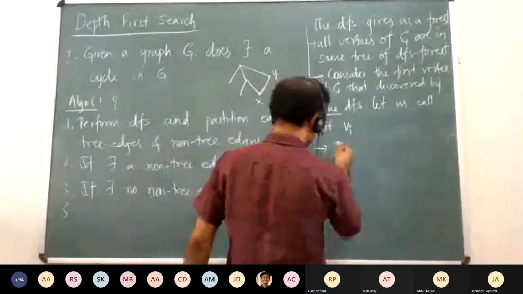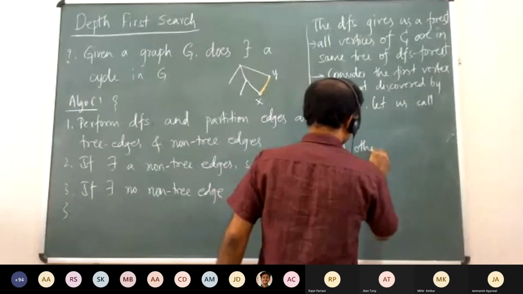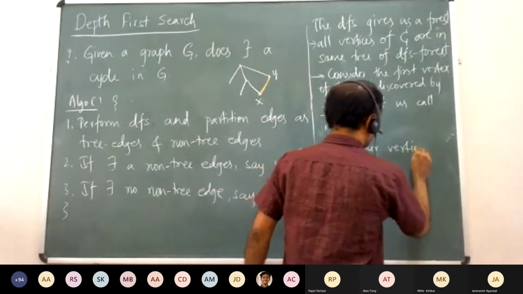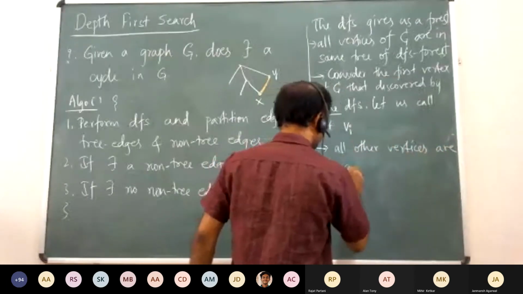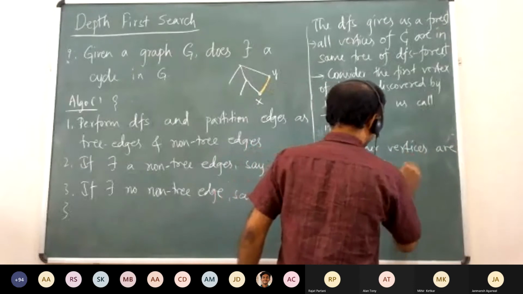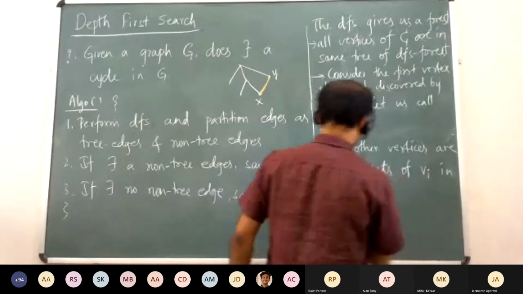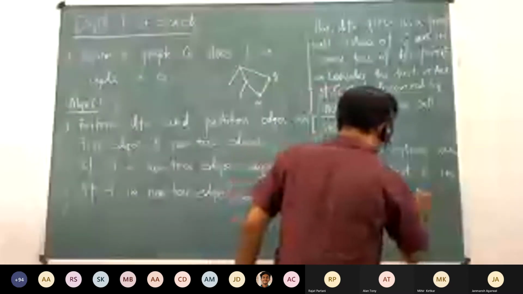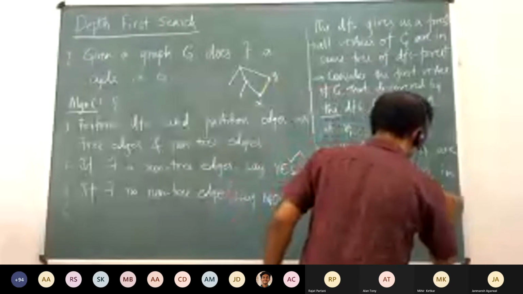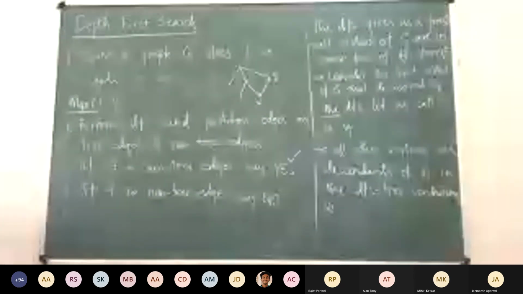So one thing you are saying is that all other vertices are descendants of Vi in the DFS tree containing Vi. Now from the forest we have come to the tree. So all the other vertices will be the descendants of Vi. Is this true?